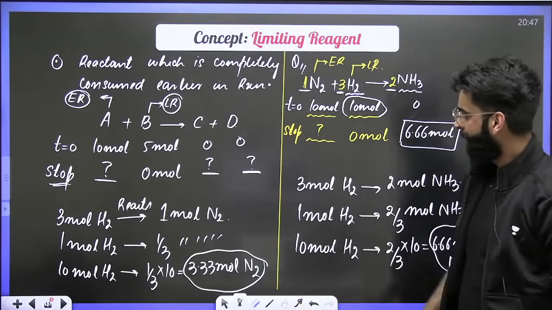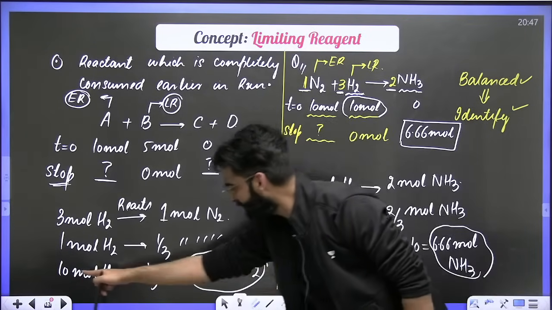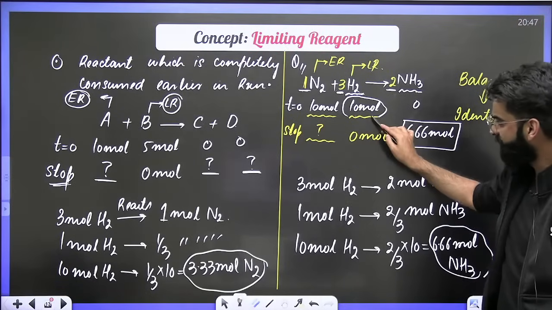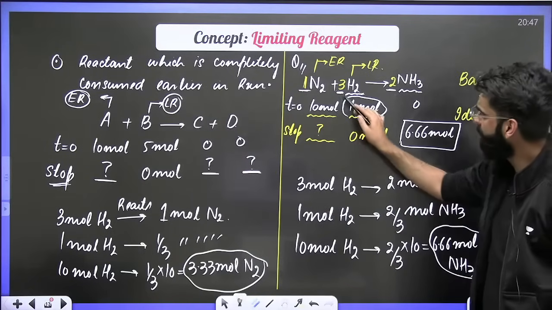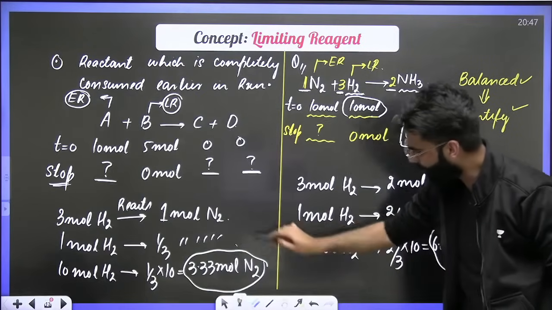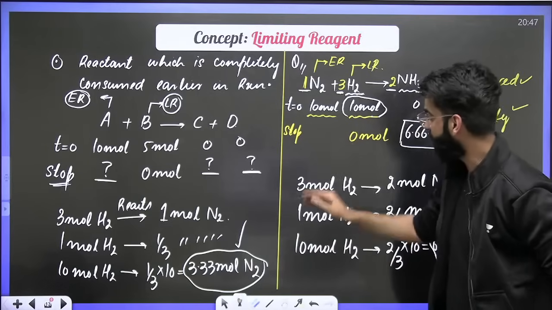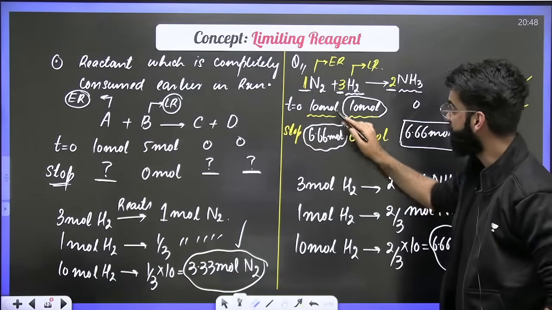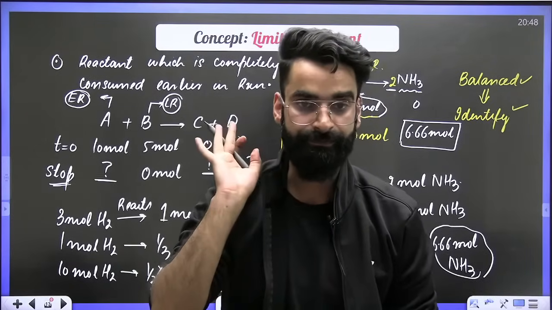Can I say 3.33 moles of N2 have reacted with 10 moles of H2, right? How many moles of N2 did I take in the beginning? 10. Out of 10 moles of N2, 3.33 moles of N2 have reacted. So how many moles of N2 will be left in the container? It's 10 minus 3.33, which comes out to be 6.66. So it's 6.66 moles of N2 which will be left in the container at the end of the reaction.